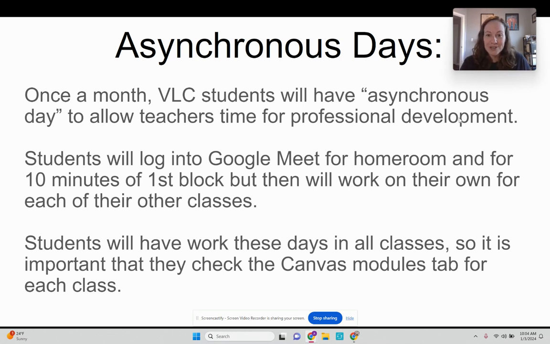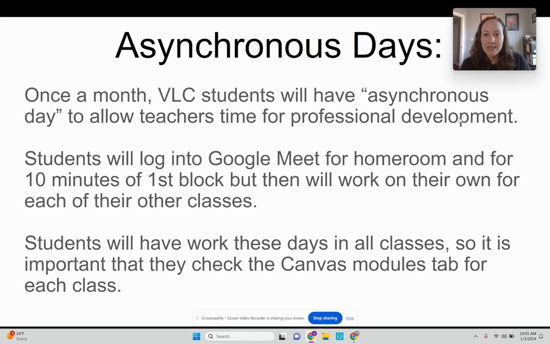Now let's talk about something called asynchronous days. So once a month, VLC students will have what we call an asynchronous day. This year it's usually on a Monday, but that could change depending on the school year. So once a month is asynchronous day. We will let you know ahead of time when one of those is coming up and remind you several times, and we'll remind you of these procedures as well, usually in homeroom. So this allows your teachers time for professional development.